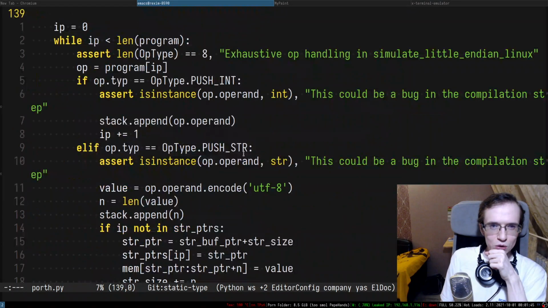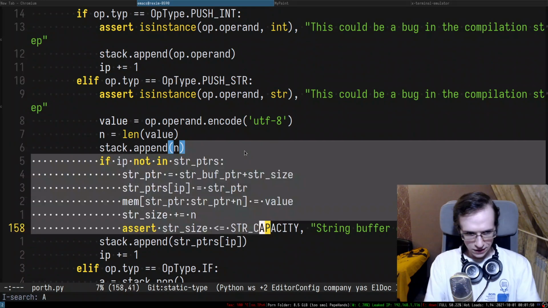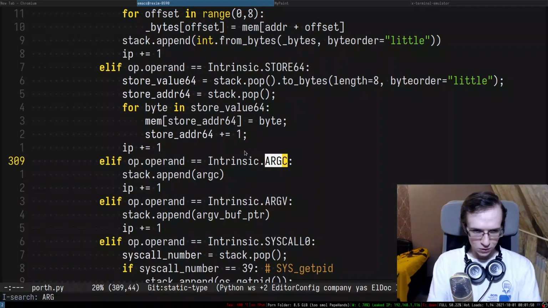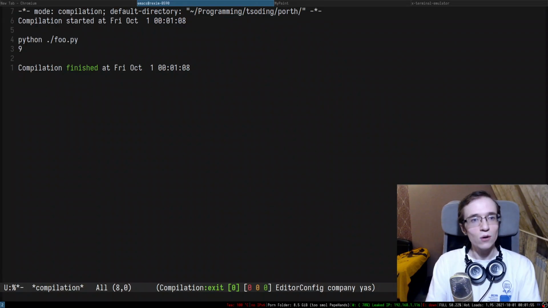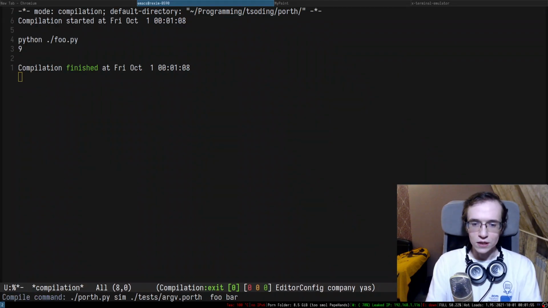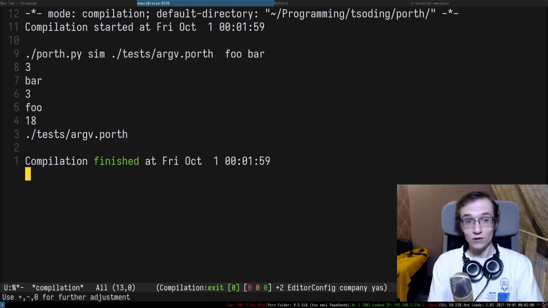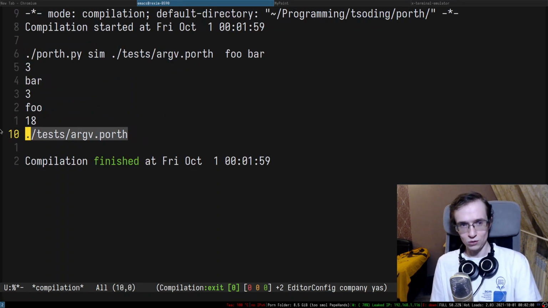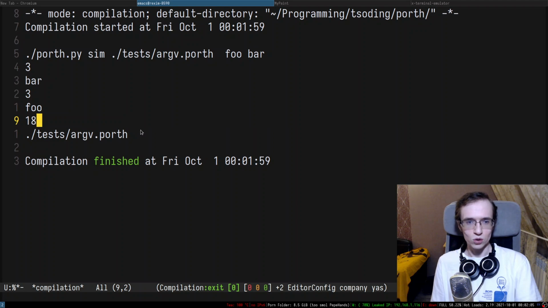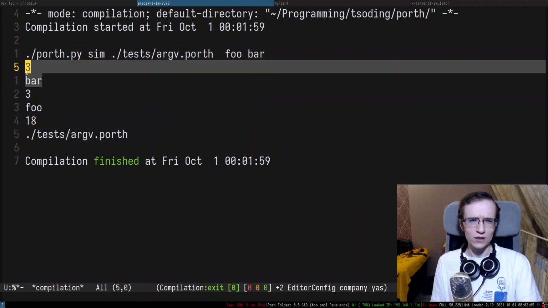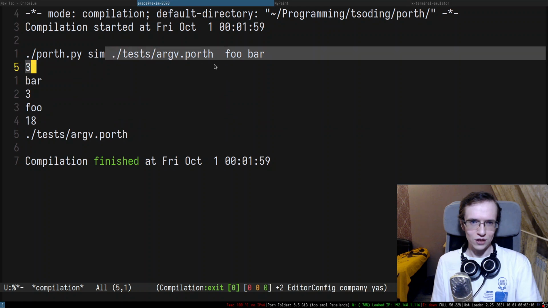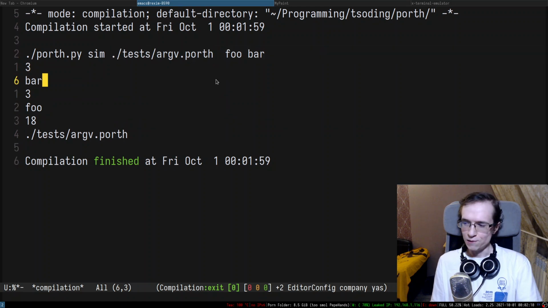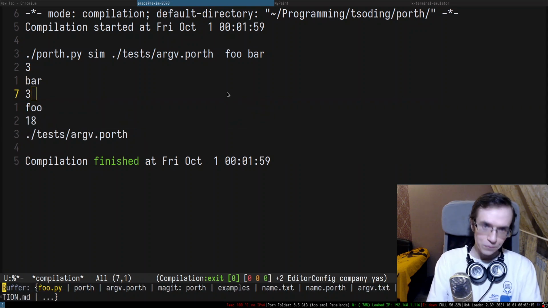So everything looks okay. ArcV, let me take a look. So this is ArcV, so this is the pointer, and everything looks okay. So if now I try to execute this entire thing, as you can see, it actually printed command line arguments. Would you look at that? That's pretty powerful. But it printed them in a really strange order, I would say. I would expect them to print it in here. So that's kind of sus, not gonna lie.